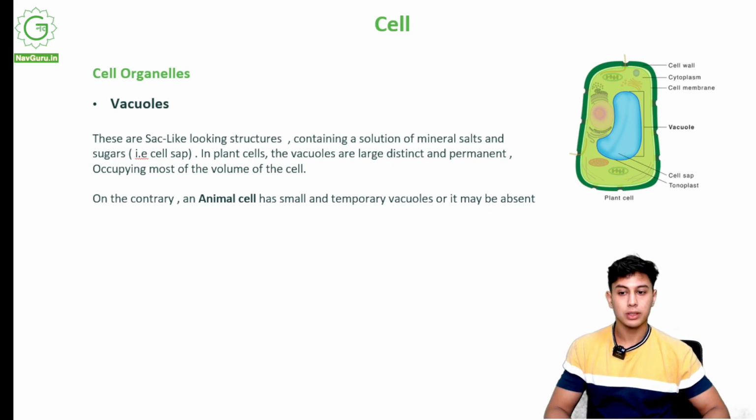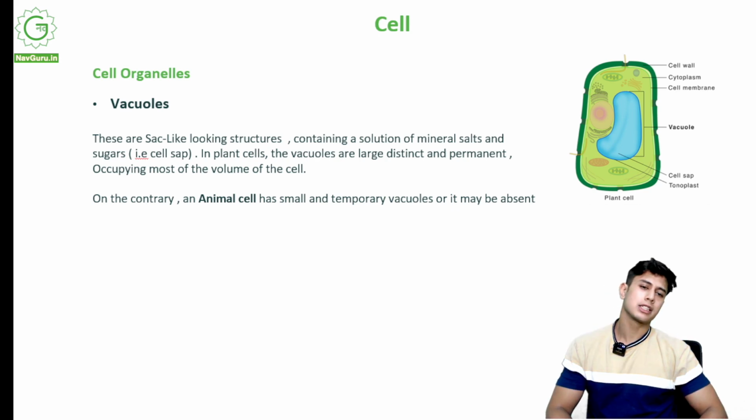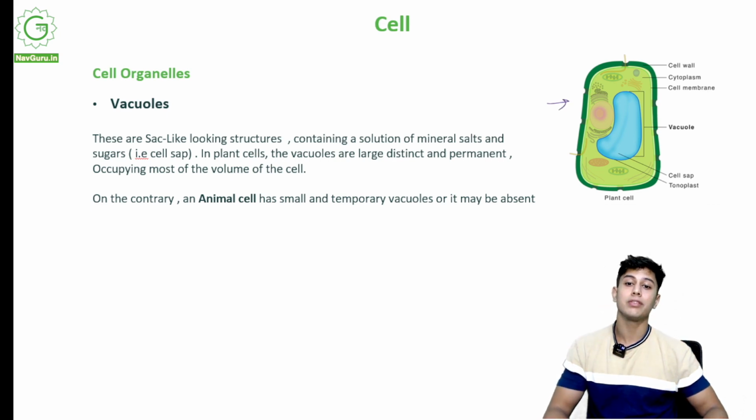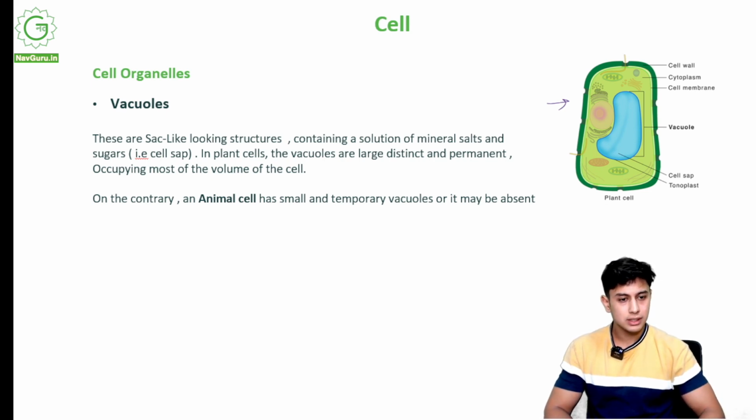Now let's get into cell organelles. What are cell organelles? Apart from the nucleus, the cell membrane, and the cell wall, we have a lot of other things inside the cell. You can see over here, a lot of other things inside the cell. These are cell organelles. Like we have various organs in our body, like lungs, intestines, stomach, that is how cells also have a few other things. But these are not cellular, because in a single cell there are just some functioning things called organelles that help the cell function.